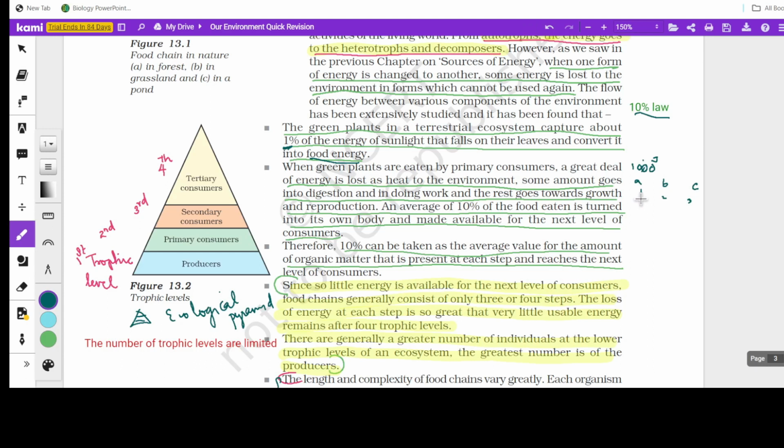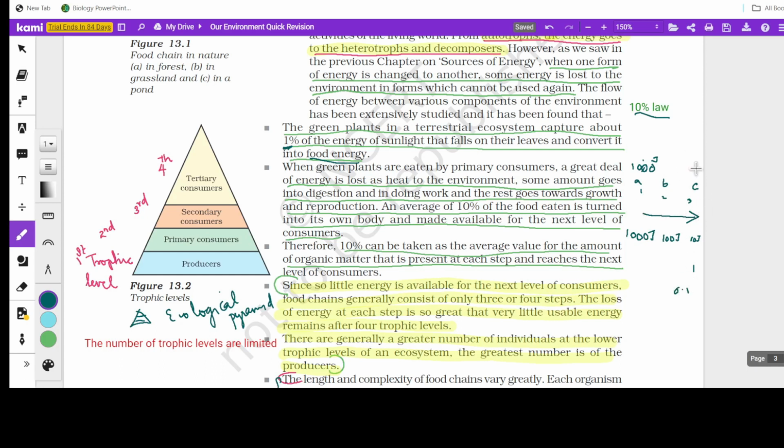So I can give you an easy way to remember. When the question goes from this to this, towards your right hand side, it will be reduced. For example, if 1000 joules is available in the first level, next level it will be 100 joules, next level it will be 10 joules, next level it will be 1 joule, next level it will be 0.1 joules. Likewise, it will be reduced towards your right hand side.